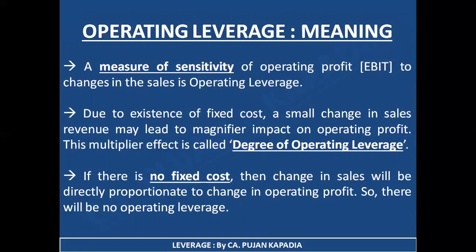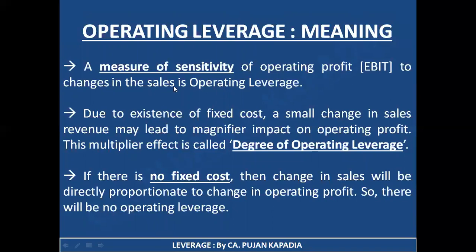So suppose in common mathematical terminology, if I am increasing the value of x by 5%, then there may be the case that my value of y is going to increase by 20%. So, you know, a minor change is going to bring a major change on the another variable. This is known as the measure of sensitivity. So under this particular topic, we are talking about a measure of sensitivity of operating profit. What is operating profit? It is your EBIT, which means earnings before interest and tax. To which other variable? To the changes in sales.